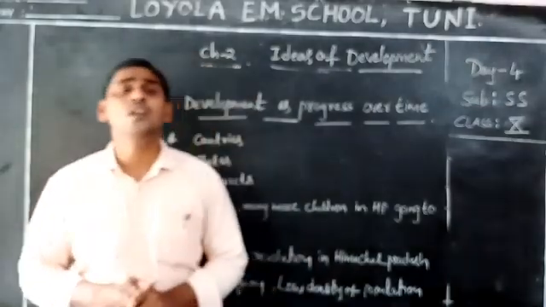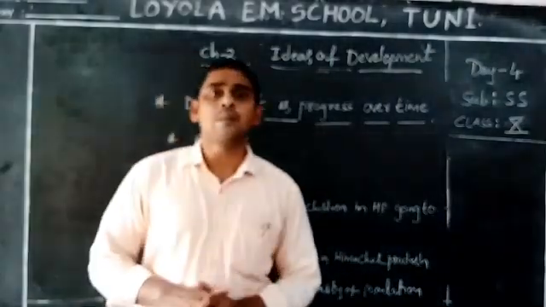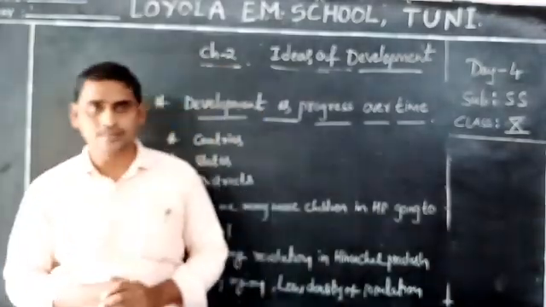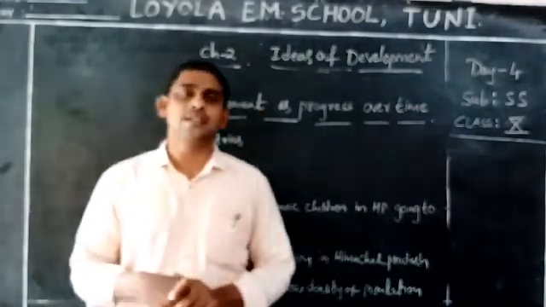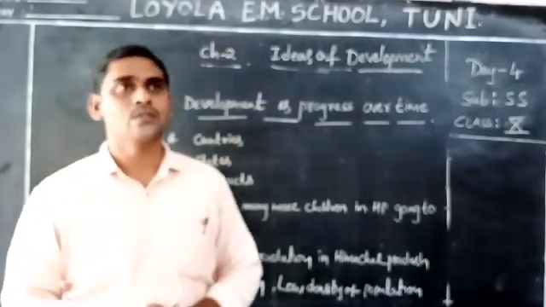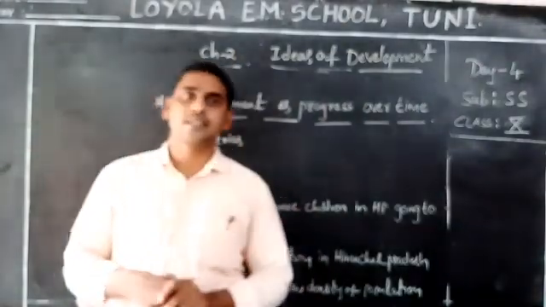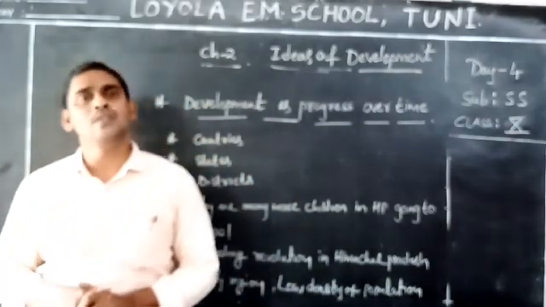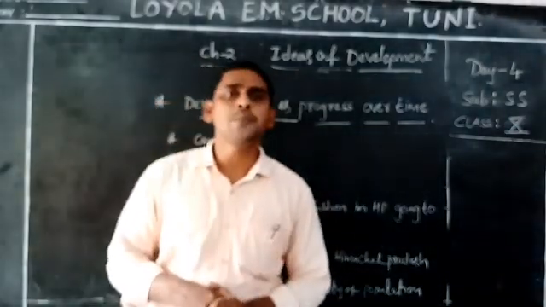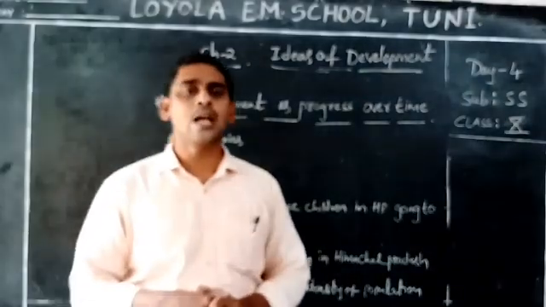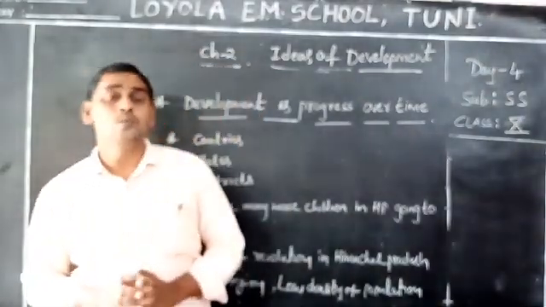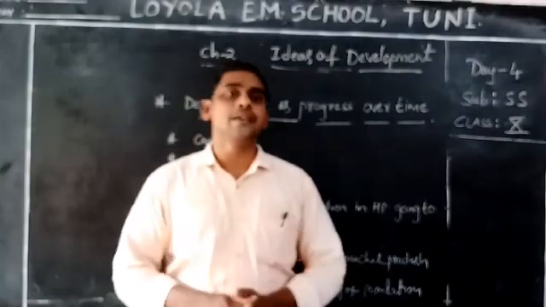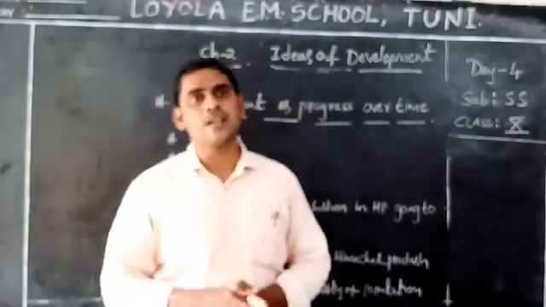And also we have found out why some of these regions are backward in development. Previously I said one reason. What are the programs and facilities implemented by the government? Sometimes they do not reach the people. And also most of the people are not using them properly because of lack of awareness.